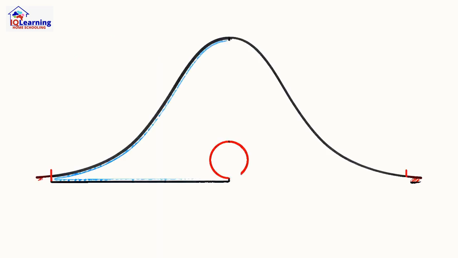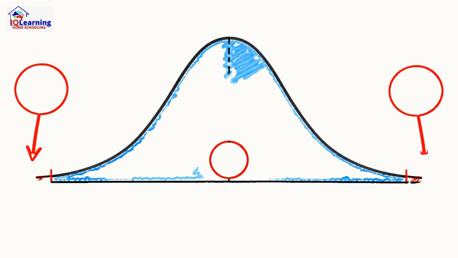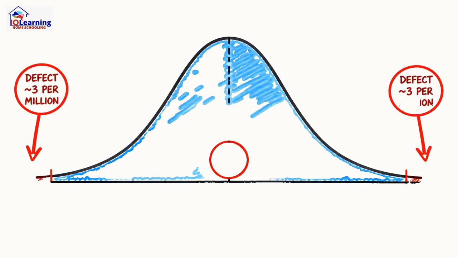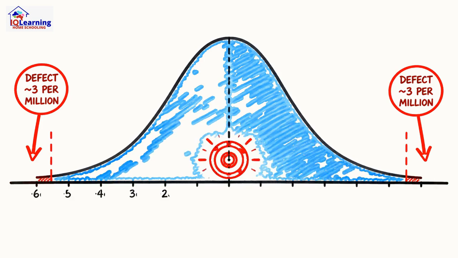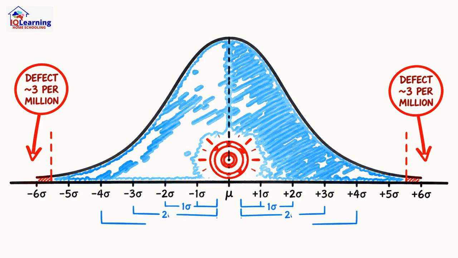In high-tech manufacturing, companies aim for Six Sigma quality. This means a defect is incredibly rare, only happening if a part is more than 6 standard deviations away from perfect. That's about 3 defects per million.